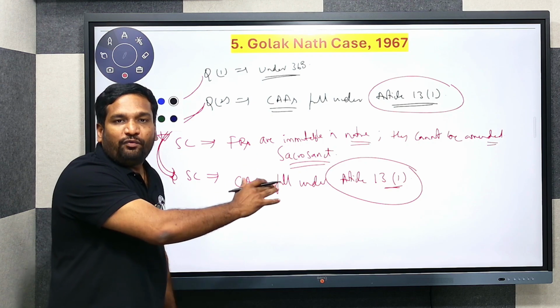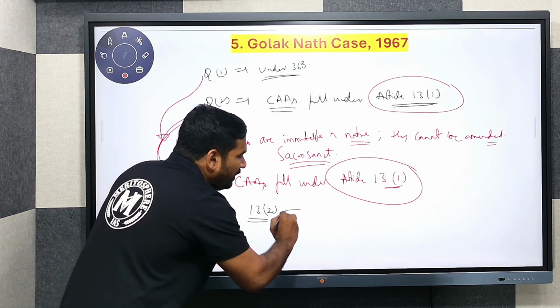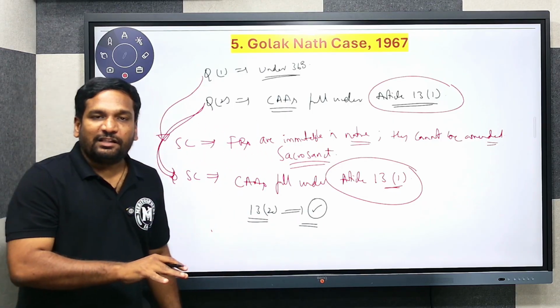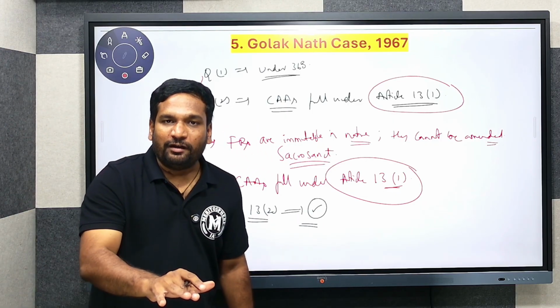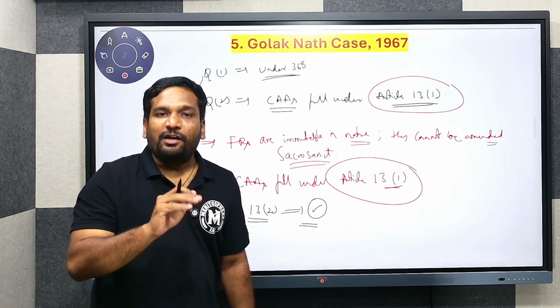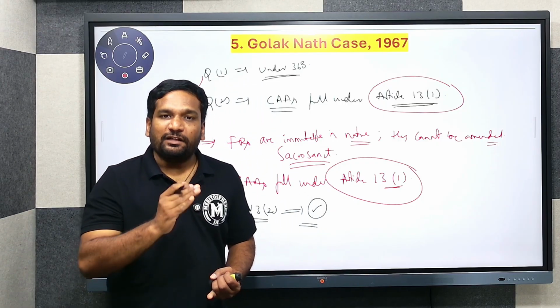So whenever they are part of Article 13(1), then Article 13(2) comes into play. Got my point? There are two clauses in Article 13. Clause 1 defines the term law.